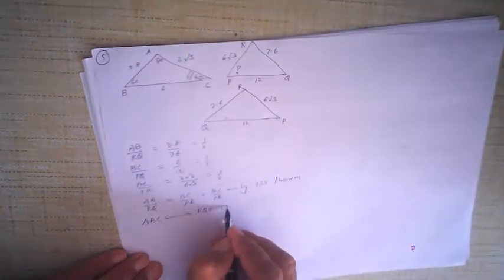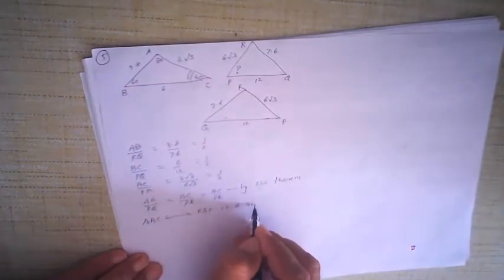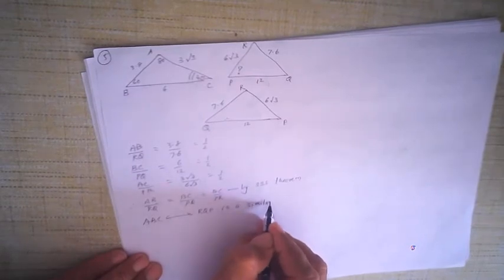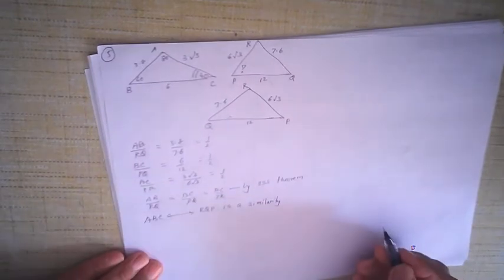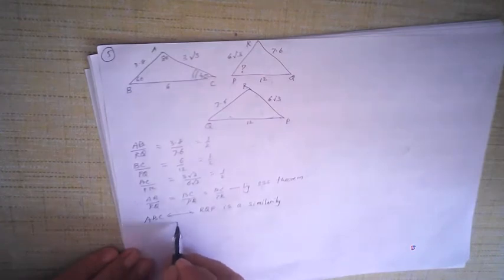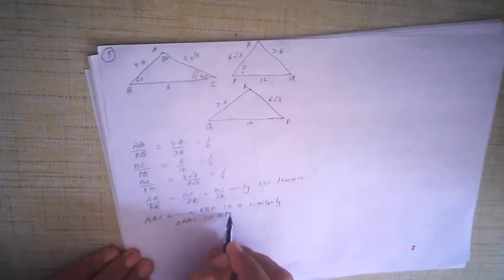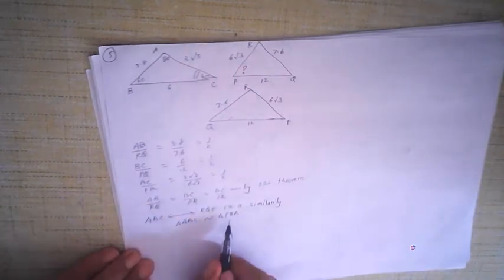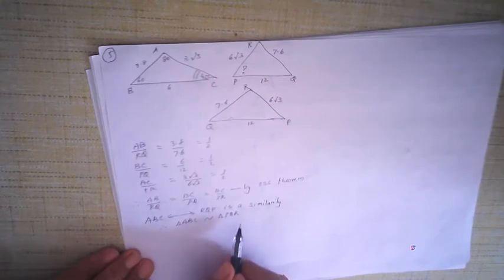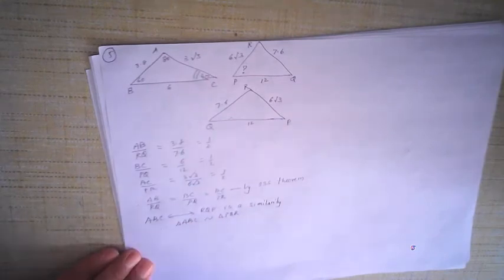Now they are similar. If they are similar, therefore you can say triangle ABC is similar to triangle PQR. This is not a problem. Here there is no need to write RQP. You can write PQR.